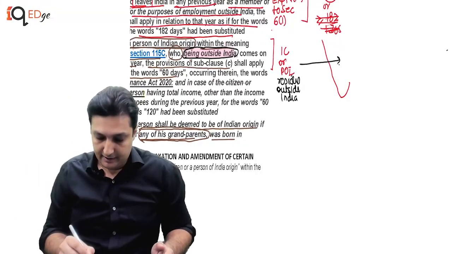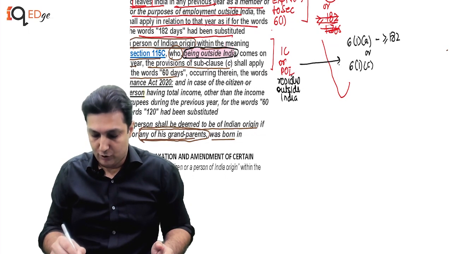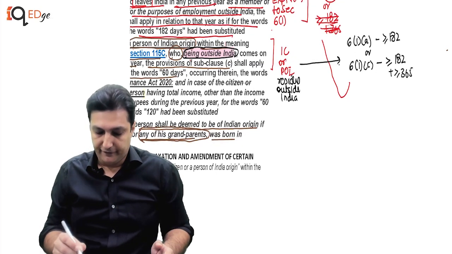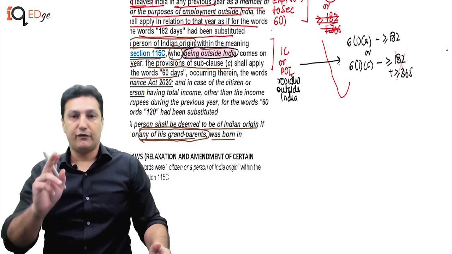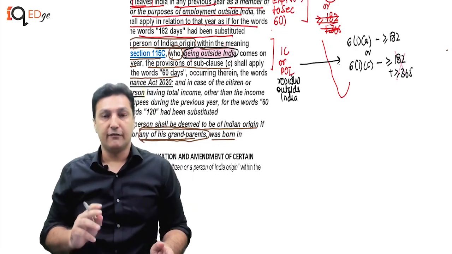We say 6(1)(a) remains at 182 days, or 6(1)(c) now becomes more than or equal to 182 plus 365, therefore making clause C redundant. Therefore, he will be a resident only if he comes to India and stays in India for 182 days.